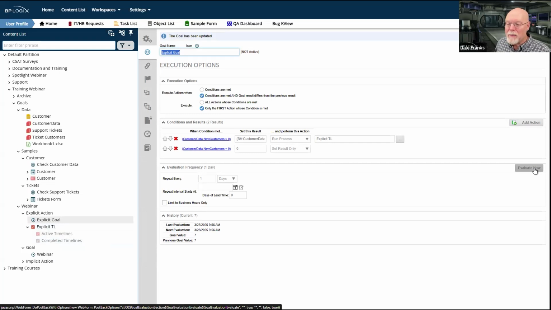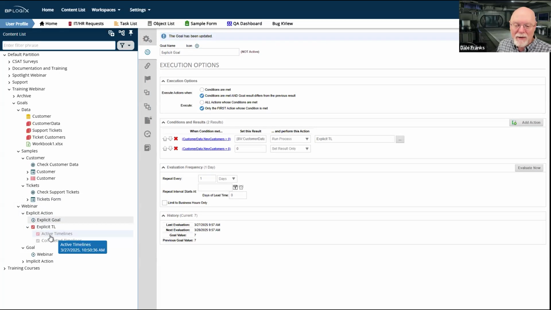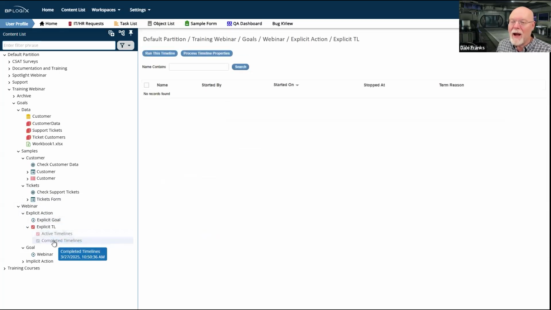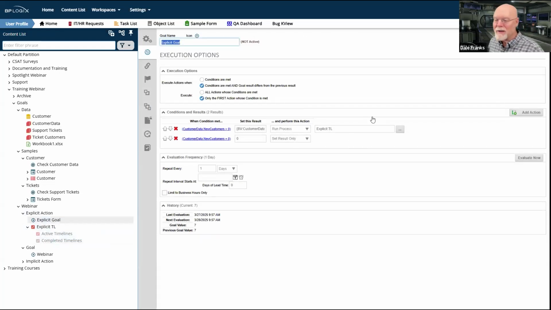And there we go. The goal has been updated. It's 7. And it did not kick off my process. This may be part of the problem that my system has been having since yesterday. And they haven't been able to take a look at it yet. I'm having caching issues on this system. And so this is not working the way that I expect it to work.